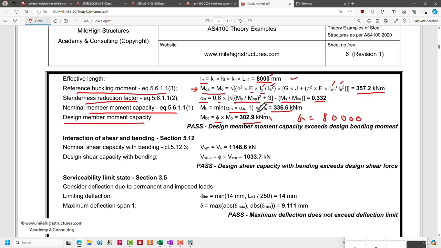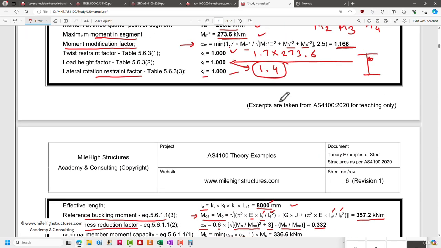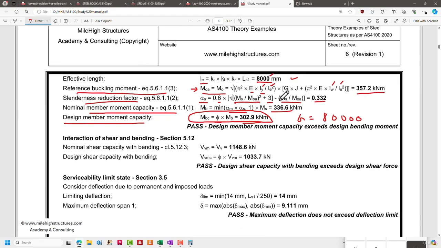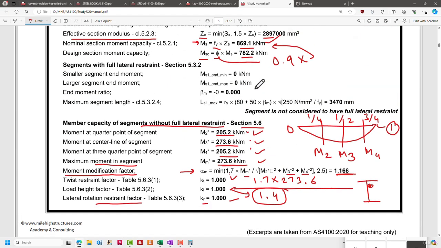So this is the final value that we get, or we can say, the final bending moment capacity for a laterally unsupported beam. So that is the basic calculation for this particular moment capacity. Now interaction of shear and bending and the shear force itself, that we shall be discussing in the next lecture.